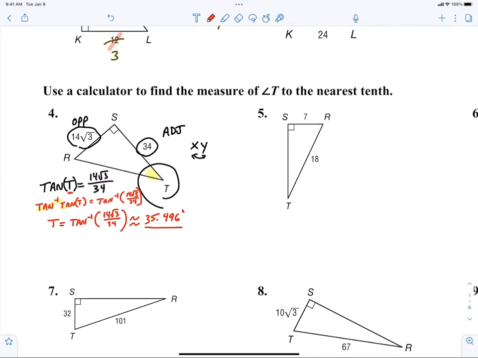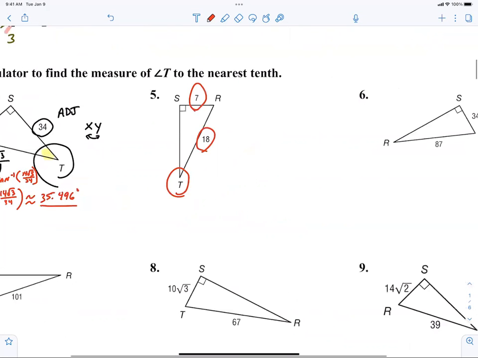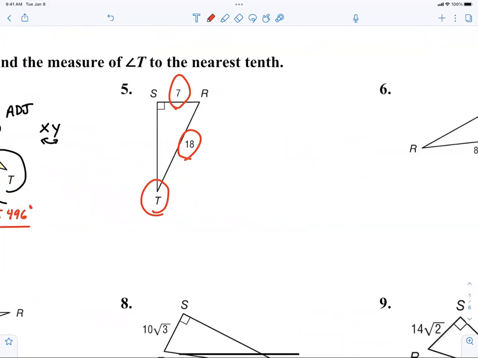All right. Now we're on number 5. So again, we're still looking at angle T. So I circle angle T and then I circle the 2 numbers. And then 7 is called what? And 18 is called, what is it? Definitely hypotenuse.